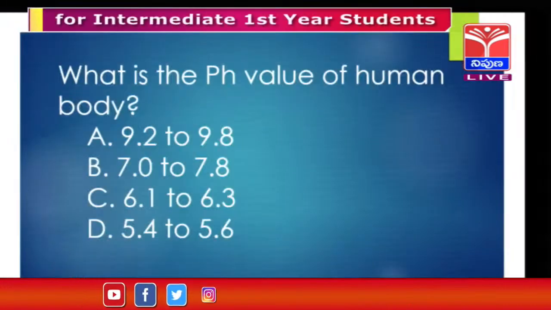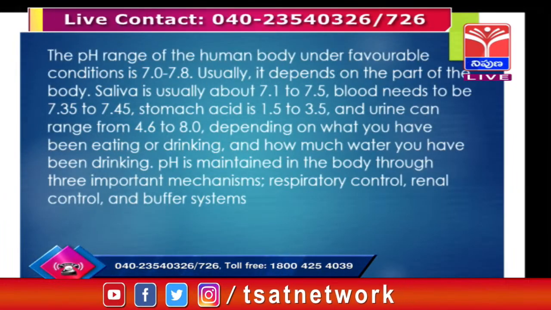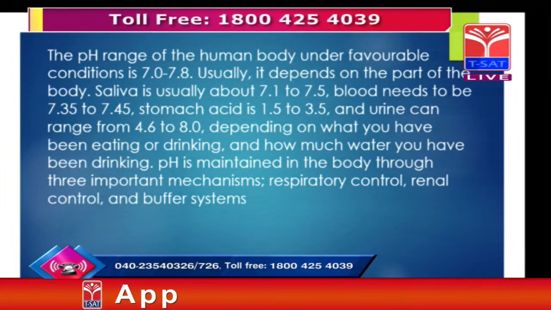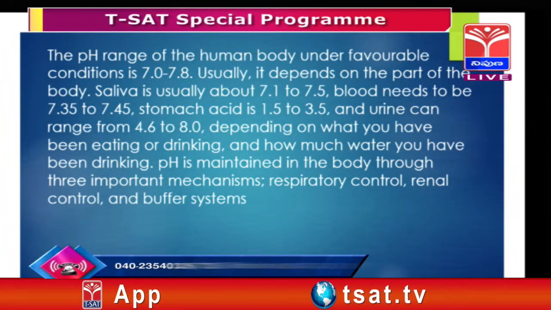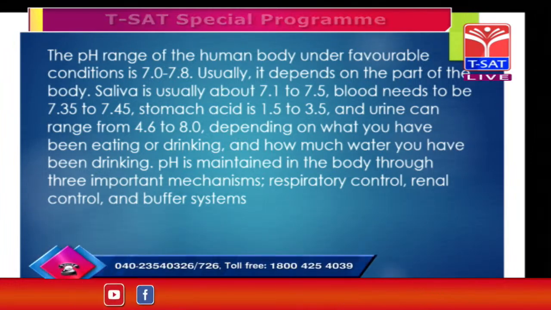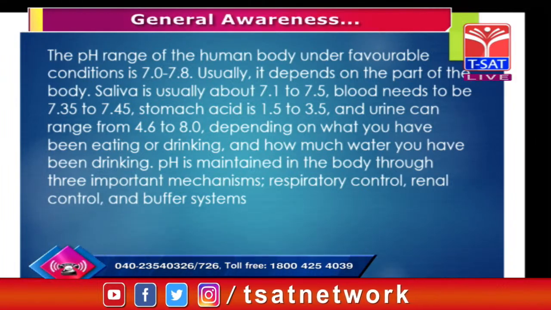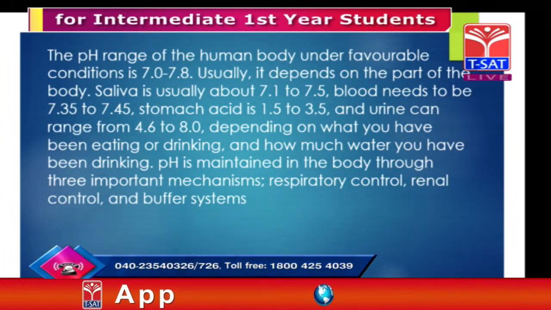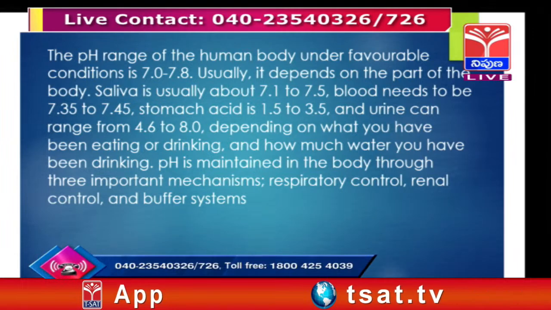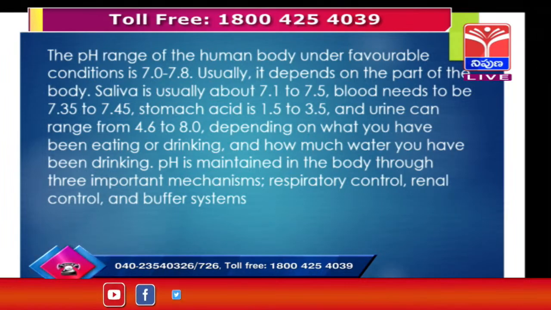So what is the pH value of the human body? They are asking what is the pH value of the human body. Generally, under favorable conditions, if you are in healthy condition, and our saliva is a base, it is more than 7. So in good health, the pH value of the human body is 7.0 to 7.8.